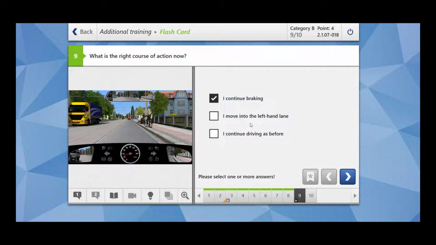I move into the left hand lane. No, this is not safe to do so because in the central mirror you can see there is a car following you. Also from the side mirror you can see. I continue driving as before. If you continue driving as before, for sure it's going to be an accident.